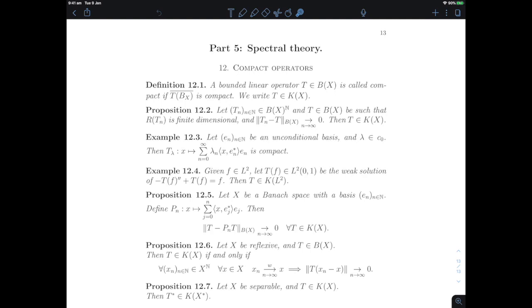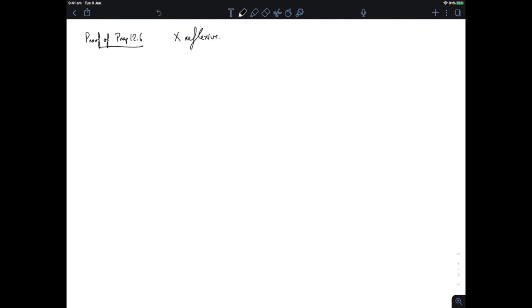And then we'll look at separable Banach spaces, and we'll exploit the Banach-Alaoglu theorem to show that when a space is separable, at least we can guarantee that the adjoint of a compact operator stays compact. So let us prove these two propositions.